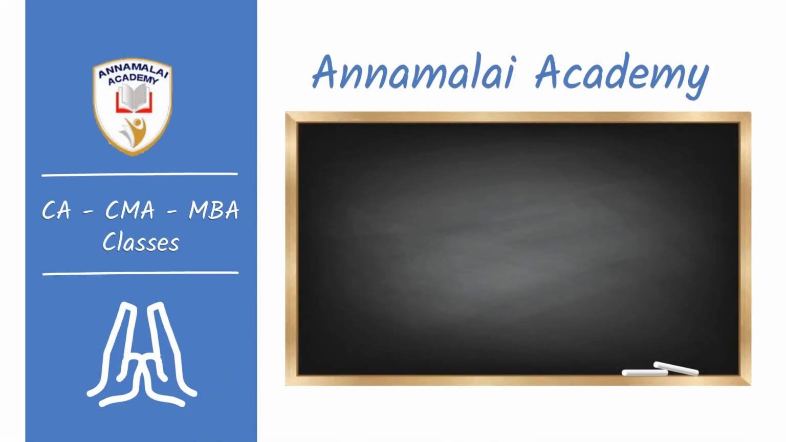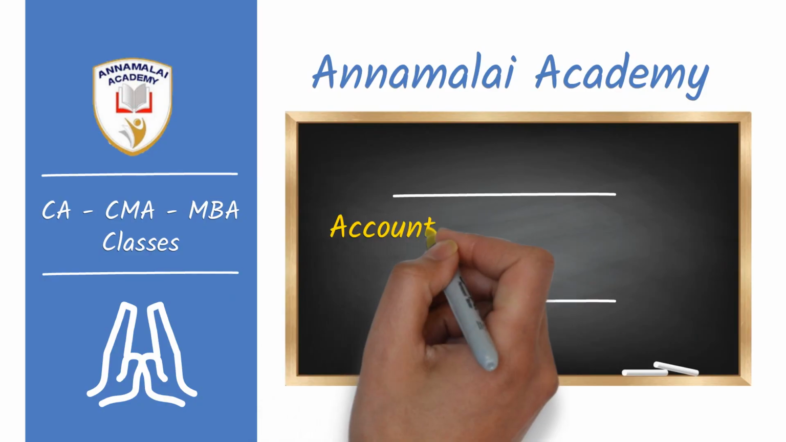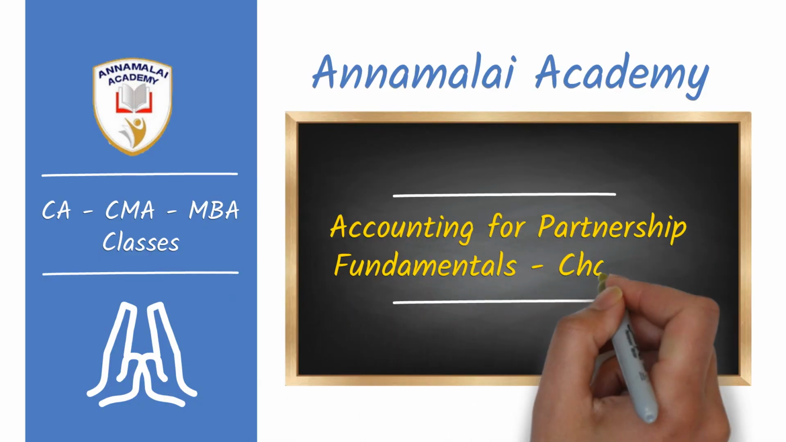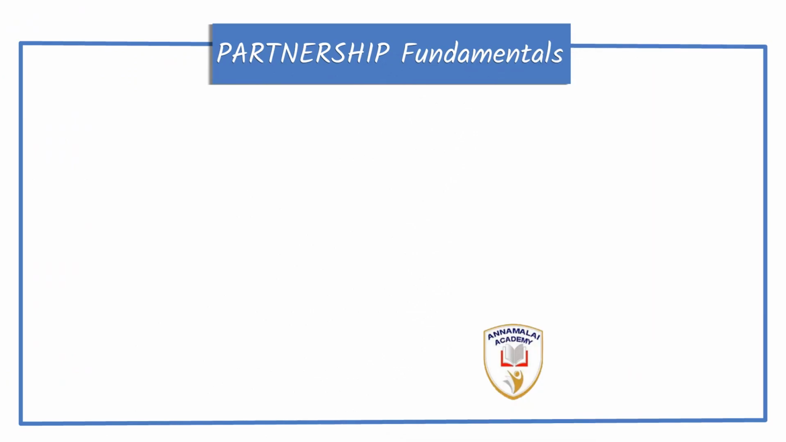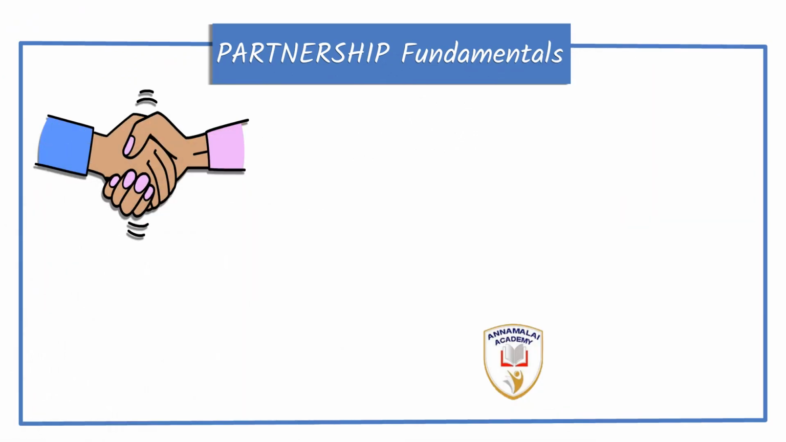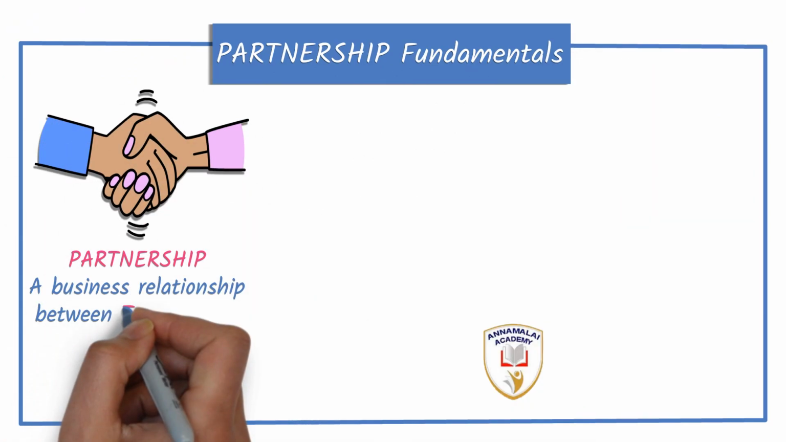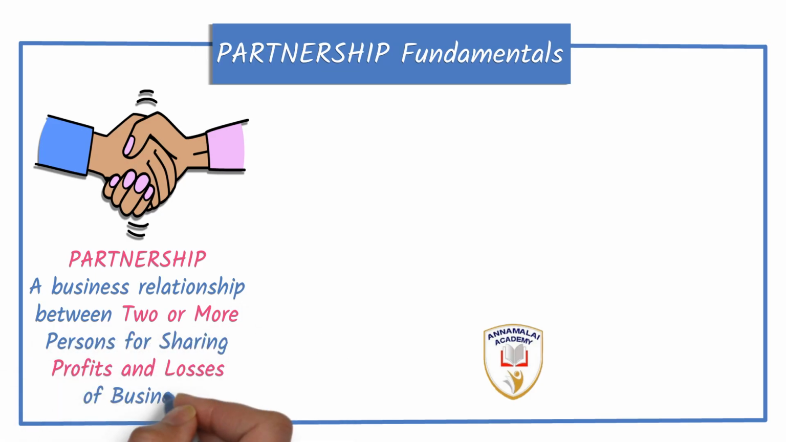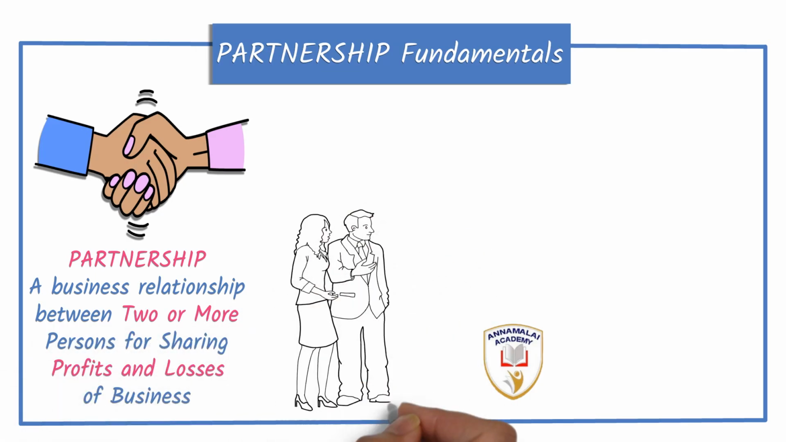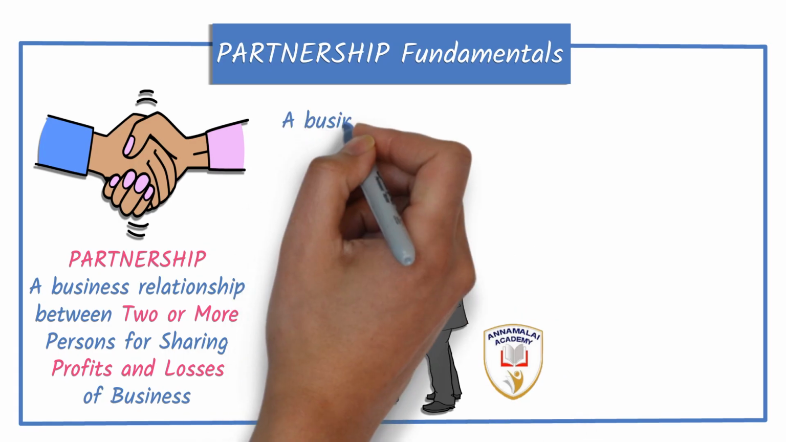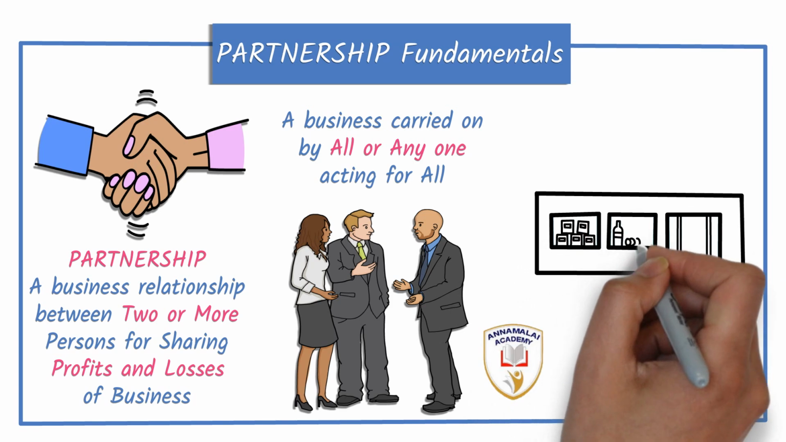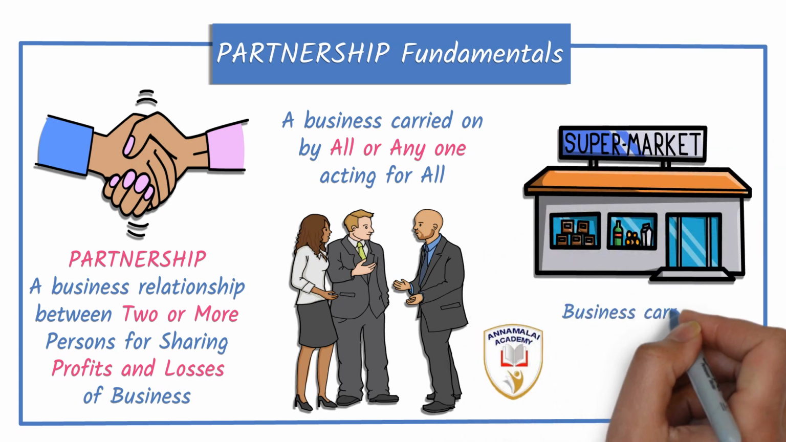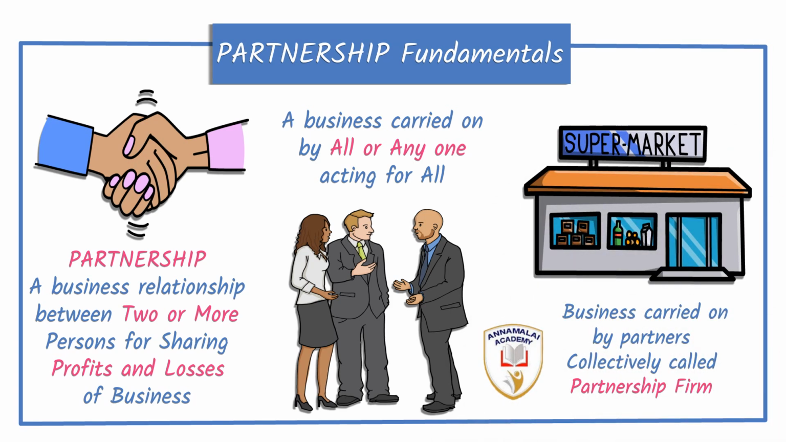In this video, we will be discussing a few basic concepts in the accounting for partnership for CBSE Class 12 Accountancy. Partnership is a business model where two or more persons join together to do a legal business and thereby share the profits or losses arising out of it. The business could be carried out by any one partner or all the partners. The business carried out by all the partners is collectively called a partnership firm.